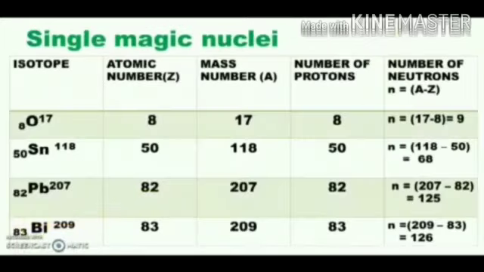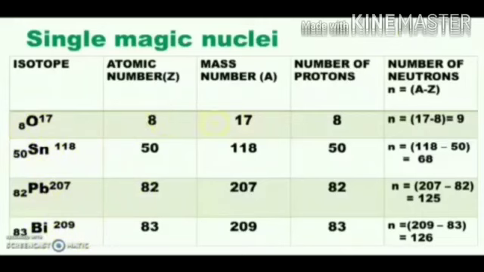See the examples for single magic nuclei: oxygen-17, tin-118, lead-207, bismuth-209. Oxygen-17 has atomic number 8 and mass number 17.